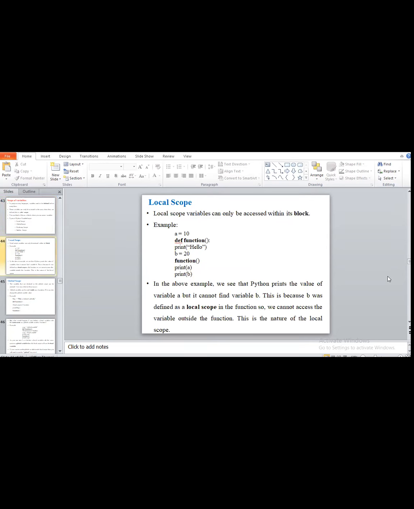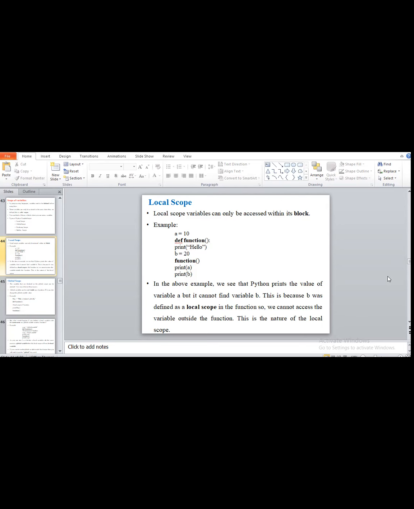You have to see the program here. a is equal to 10. Here I am declaring one variable outside the function, and after that I define one function. In that function I print a message, hello, and declare one more variable, b is equal to 20, and I call the function, which prints the values of a and b.